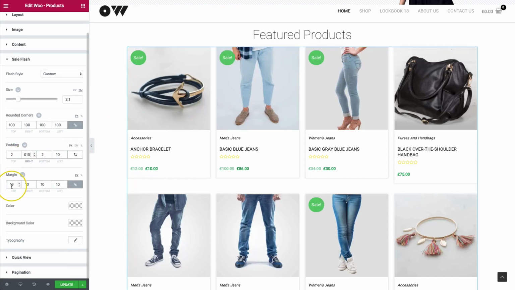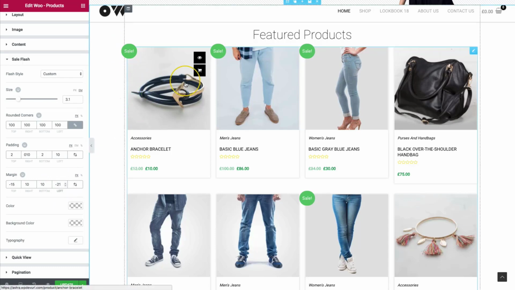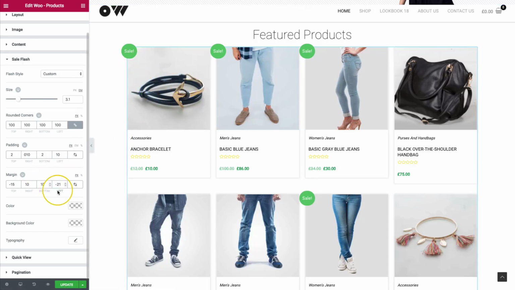We have the margins. So the margins here, we can go ahead and turn this off, and we can see that we can raise this up some. And we can also go ahead and move this over some as well. So we can have those in the top left-hand corner for our clients to see. So it shows more of the product, but they still know what's on sale.